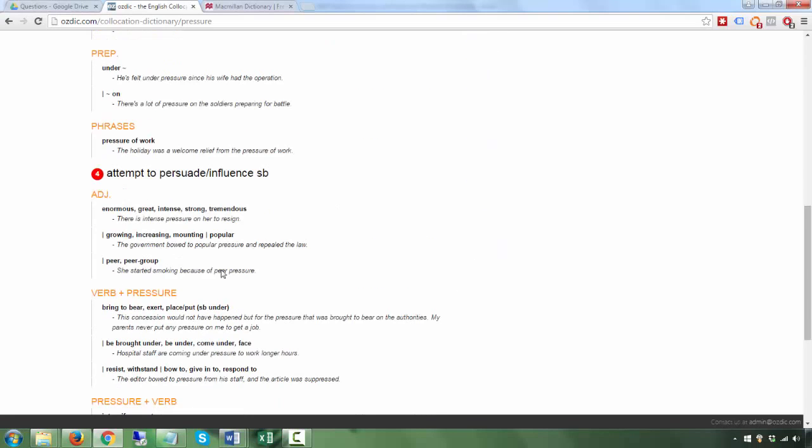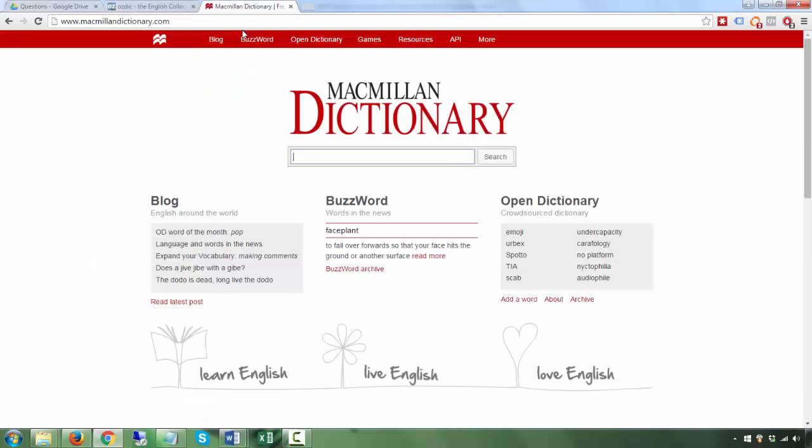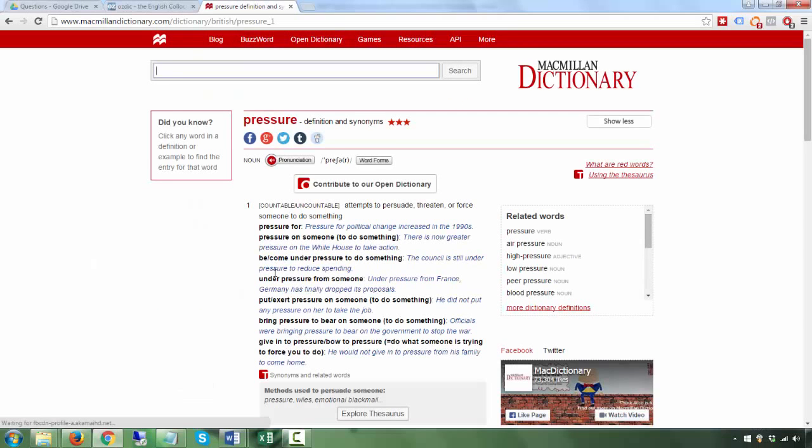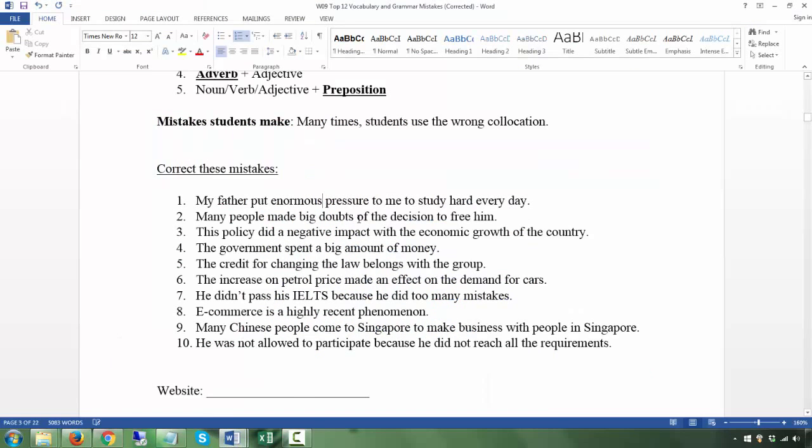Let's look at this one. It still will be put, enormous. Okay, all these other adjectives you can use, and let's also go to put pressure on. Right. So the adjective. First, you need to change the verb to put. The adjective is also wrong, and the preposition on.